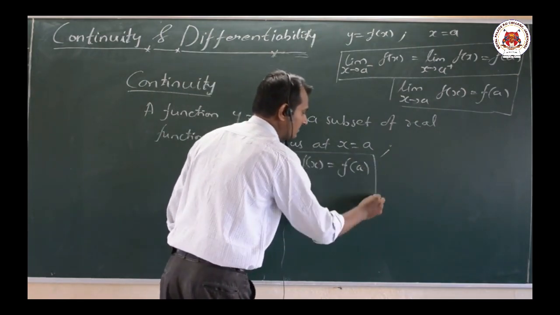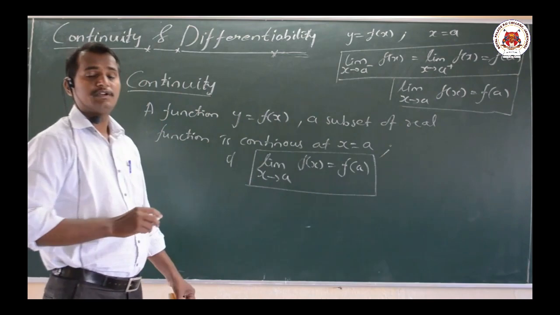This is our definition in terms of limits.